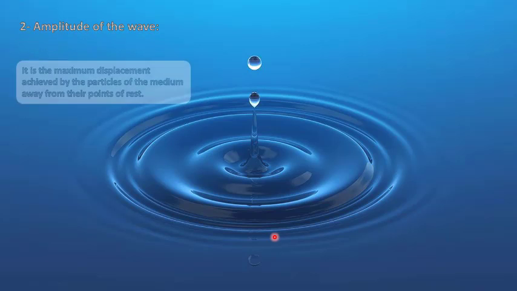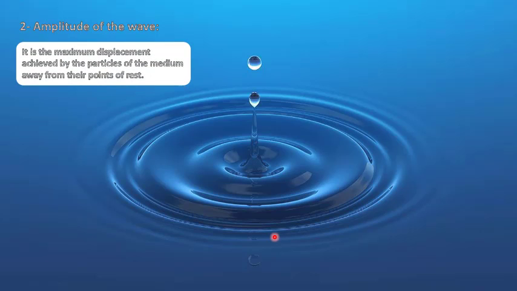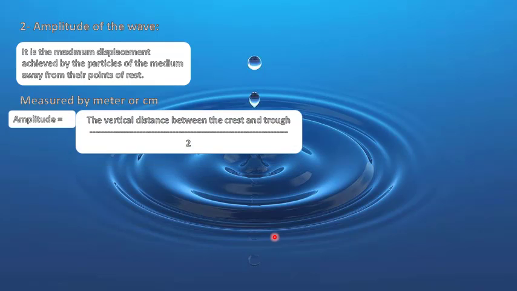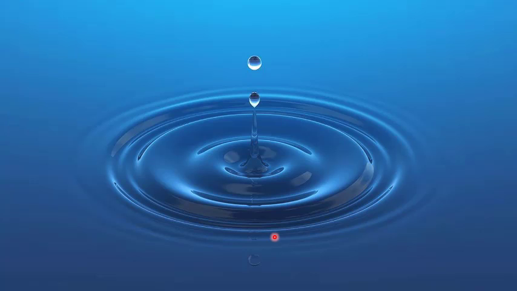Amplitude of the wave, it is the maximum displacement achieved by the particles of the medium away from their points of rest. It can be measured by meter or centimeter. Amplitude equals the vertical distance between the crest and the trough over 2.